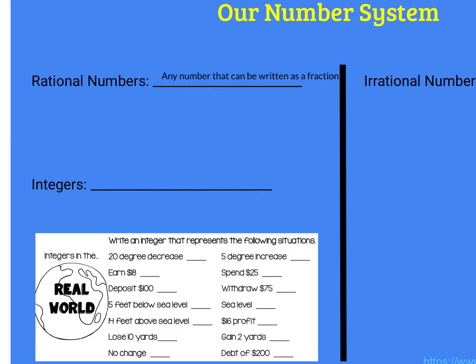Yeah, so remember, any number that can be written as a fraction. Benji said 34. How can we make 34 into a fraction? Yeah, we would just put a 1 underneath it, and now it's a fraction.